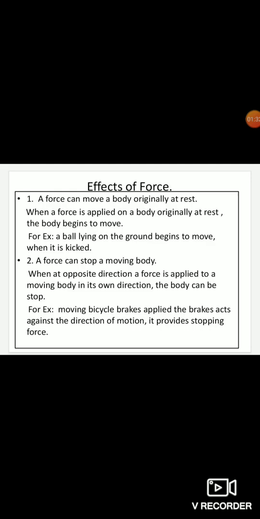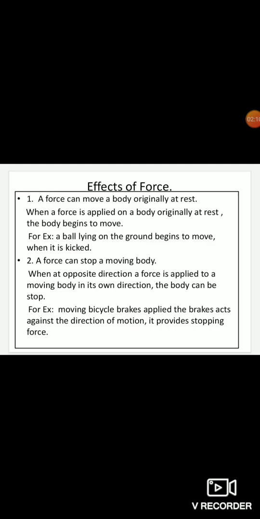Now coming to the second point, a force can stop a moving body. See, children, when a body is at a state of rest and you are giving an external force, then you are making the body which is at rest to move. Same as, a force can also stop a moving body. Suppose a body is moving and you are applying a force against the direction of that body, then the body will stop. For example, for a moving bicycle, brakes are applied, the brakes act against the direction of motion. It provides stopping force. So basically the bicycle stops.